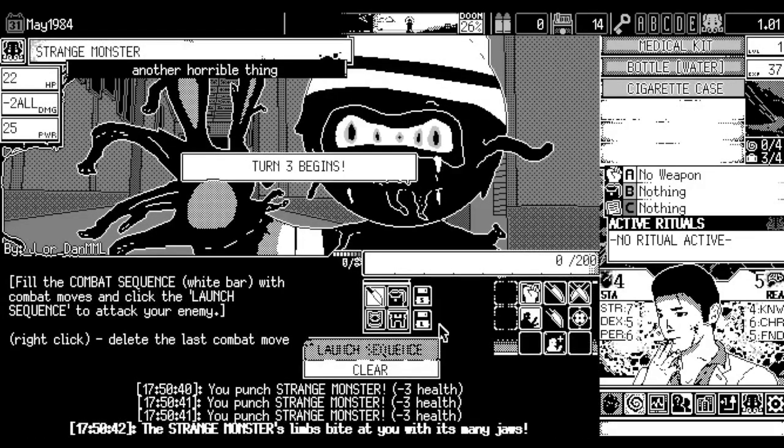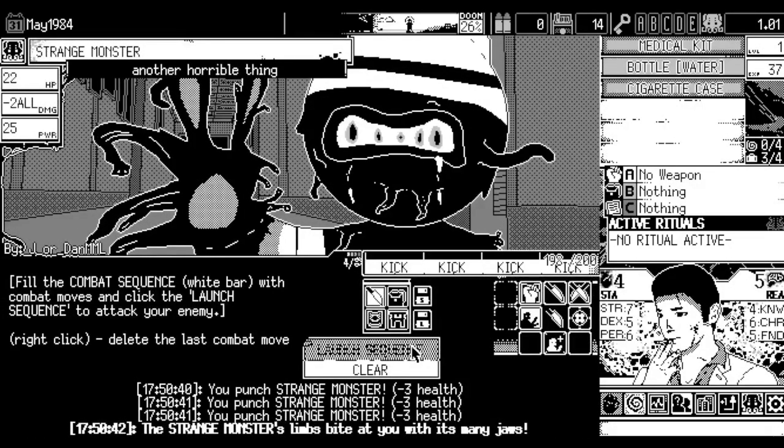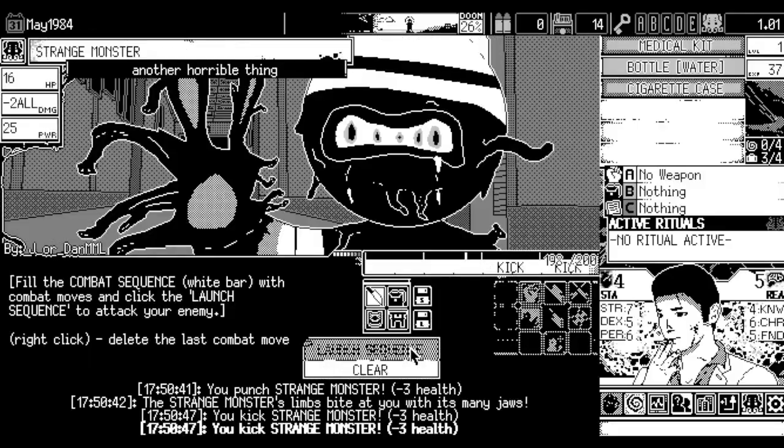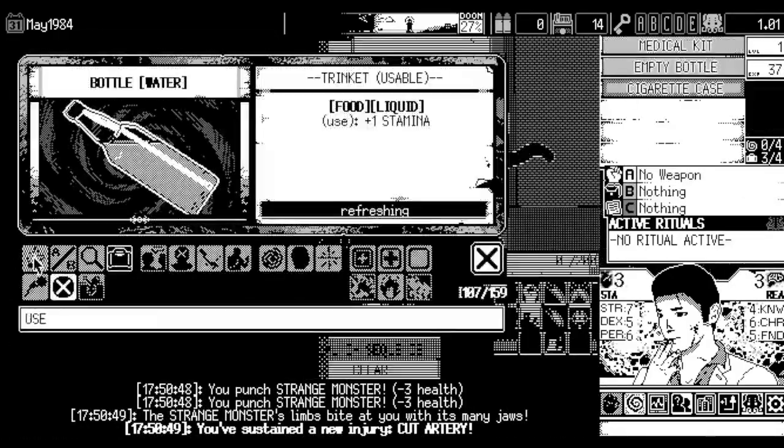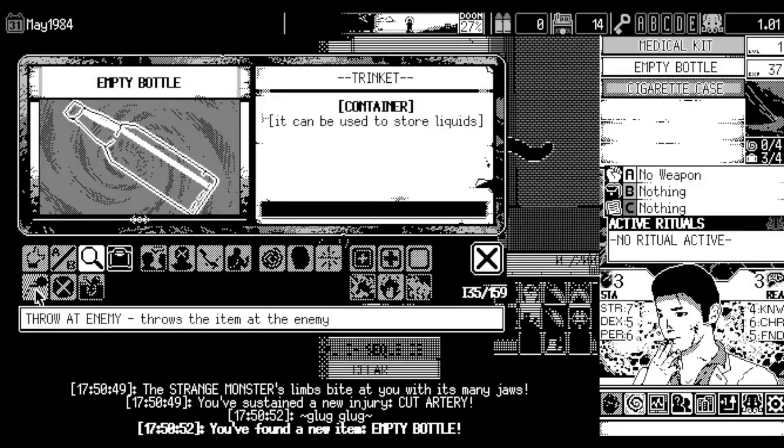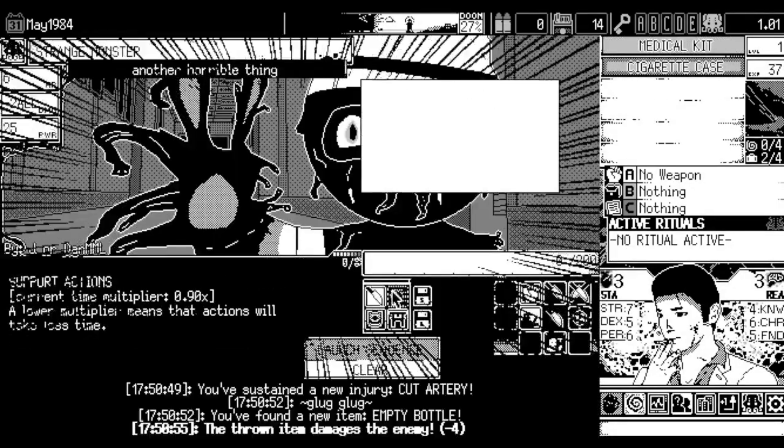I forgot what I was gonna say. Gosh, dang it. Back to the previous topic. So yeah, what I was trying to work on was some plugin stuff, and it was not working as intended, which made me very, very sad. I'm gonna throw this empty bottle, by the way.